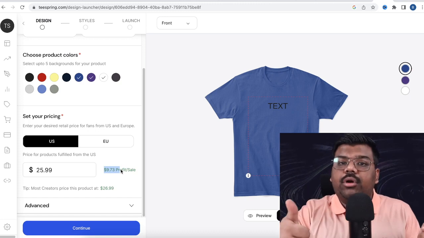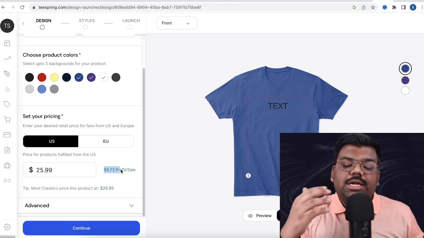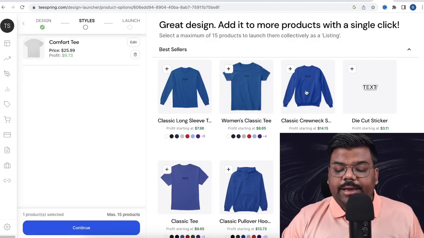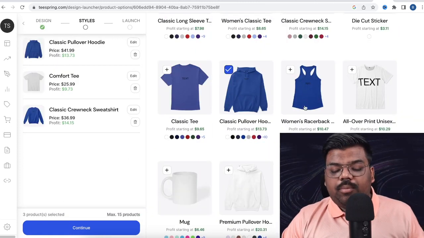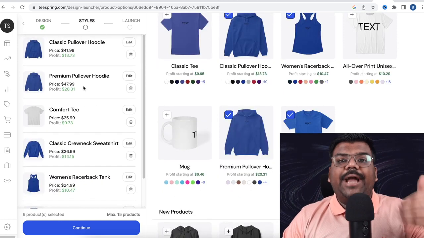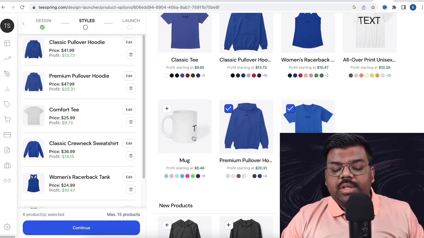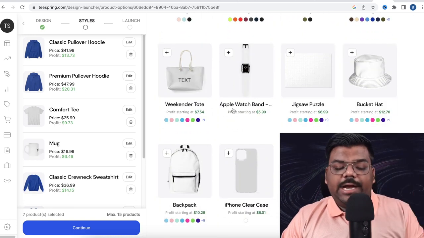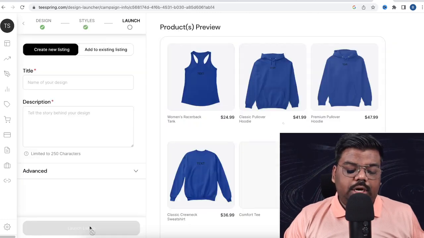You are not creating the product, collecting the payment, nothing you are doing, just uploading the design over here. Click on continue. You can see that you can create other designs as well, other products as well. Just click, and all these designs will be added to your online store. So a mug over here, hoodies, caps, all the things with your design that you prepared. Click over here on continue.